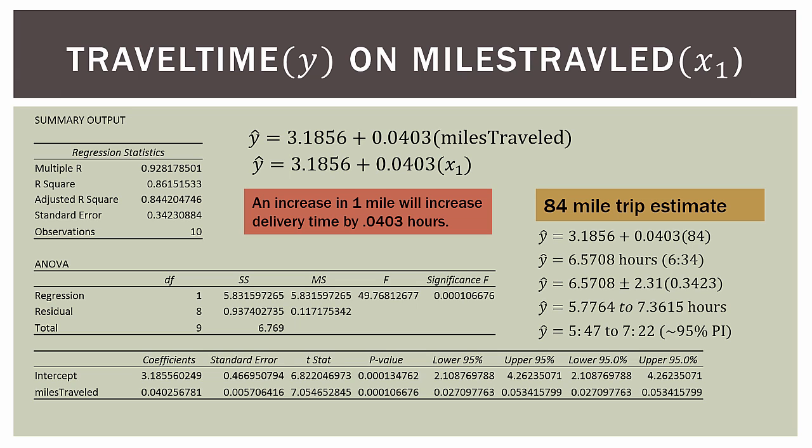I don't expect you to get this right now, but I just want to show you how we use what we have here. That creates an interval of 5.7764 to 7.3615 hours, or 5 hours 47 minutes to 7 hours and 22 minutes. That's our 95% prediction interval for an 84-mile trip. That's a step forward to what we're going to do in future videos, but I just wanted to quickly show you how we can use the information we get from a regression to make some rough predictions for other values.